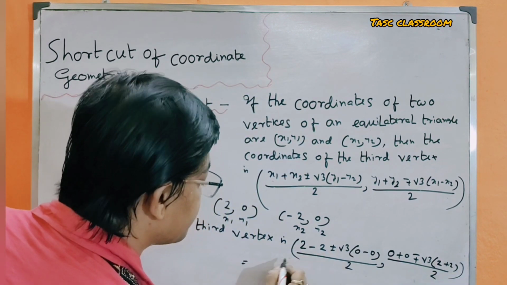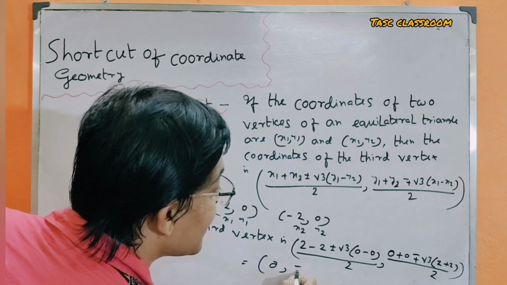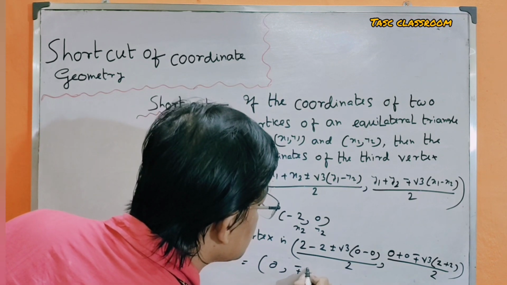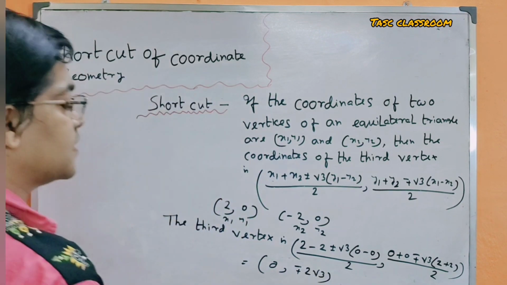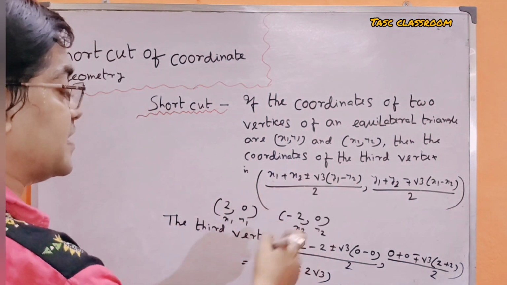That is (0, ∓2√3). Then the correct option is D.